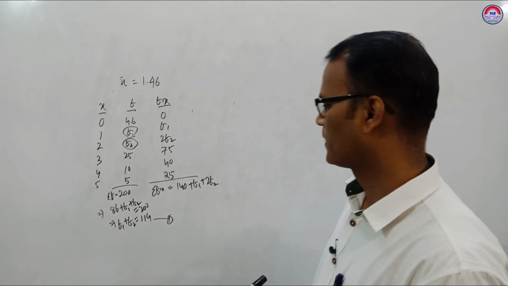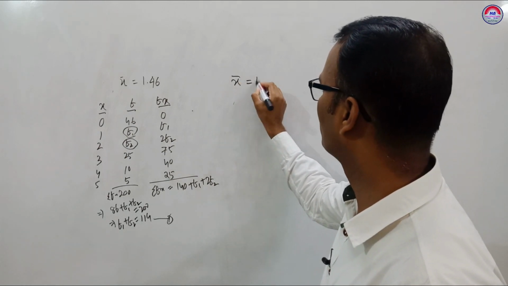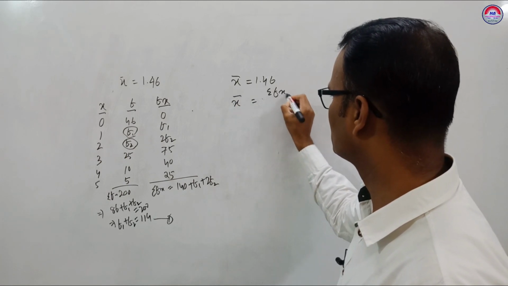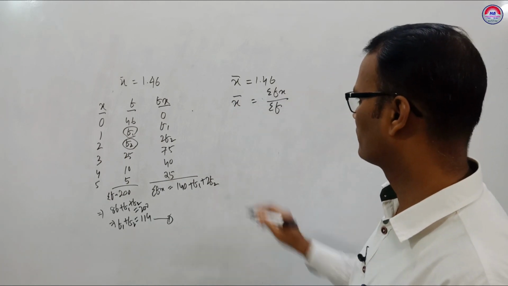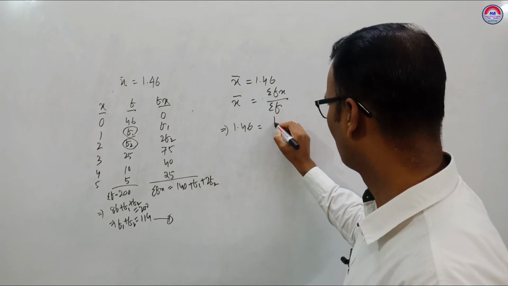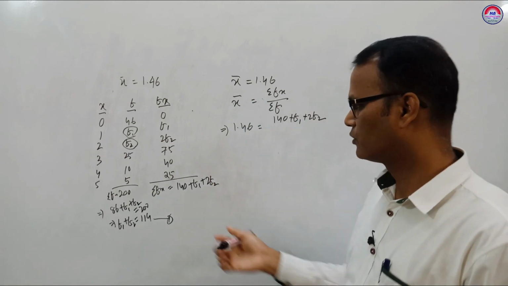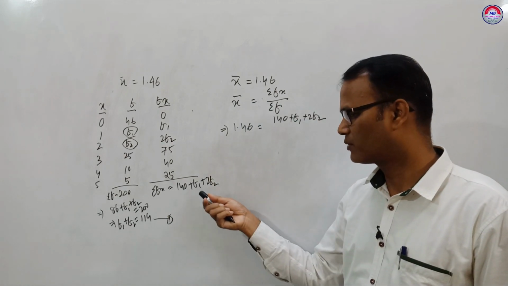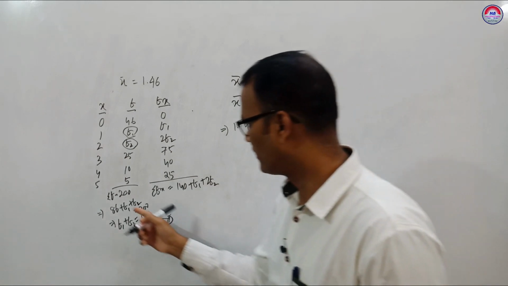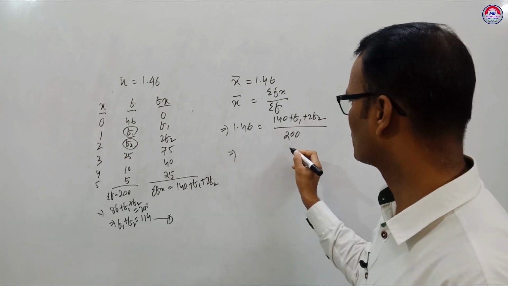Okay. Now you see here mean given 1.46. What is the formula of mean? Mean equal to sigma fx by sigma f. So 1.46 is equal to 140 plus f1 plus 2f2 upon sigma f, and sigma f given 200. Now cross multiply.